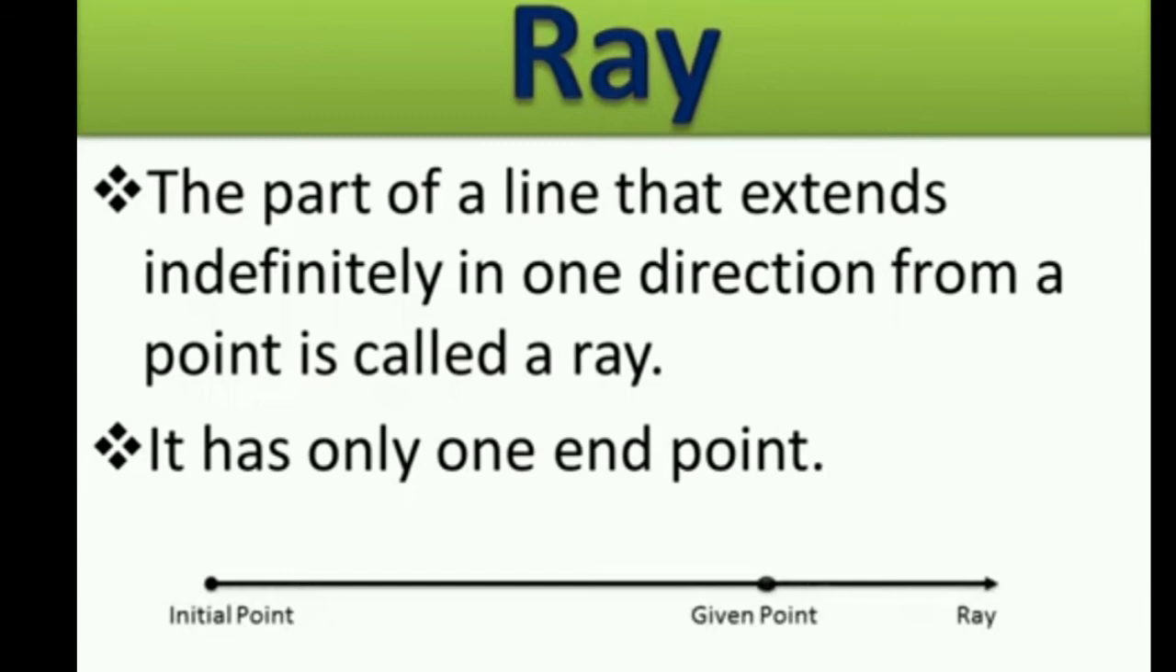Ray. The part of a line that extends indefinitely in one direction from a point is called a ray. It has only one end point. A ray is a portion of a line. It starts at one point called the starting point and goes endlessly in a direction.